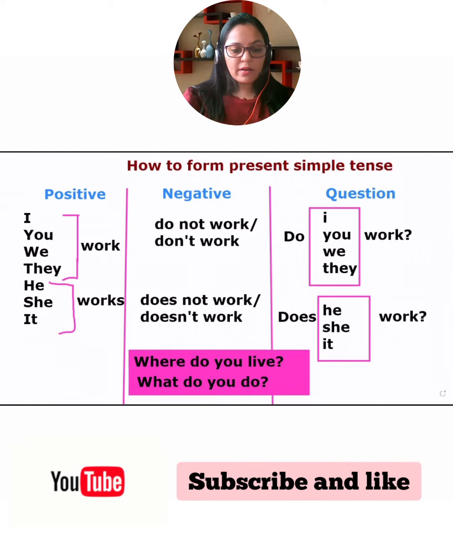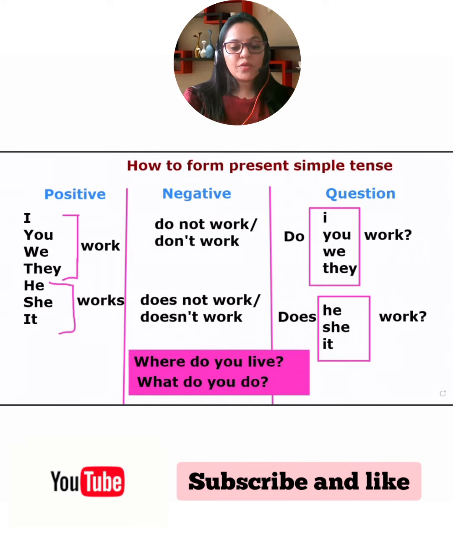For example, I work. Repeat after me. I work. You work. We work. They work. She work. Sorry, he works. She works. It works. Good. Now look what happens. Like with I, you, we, and they, we will use work.